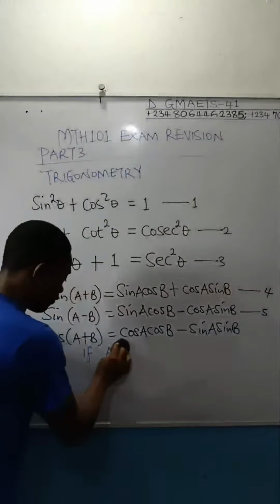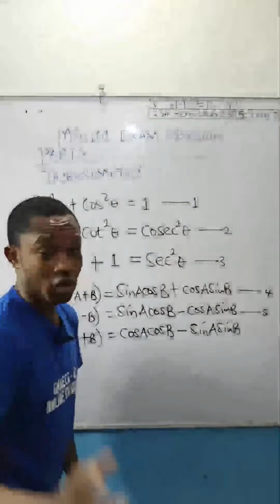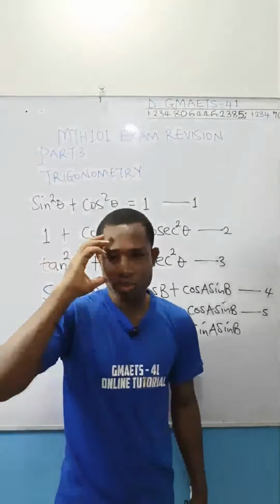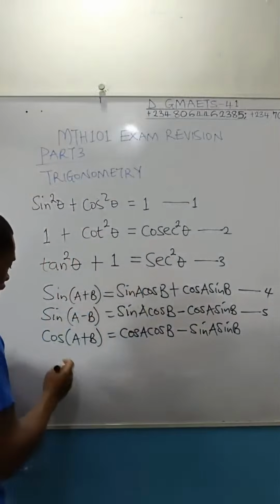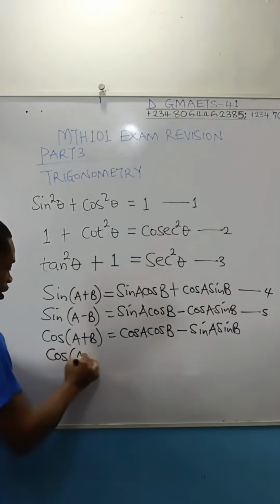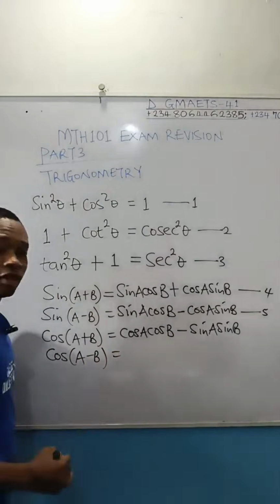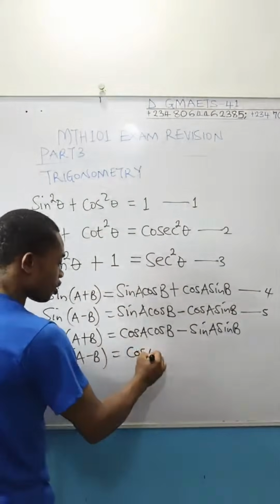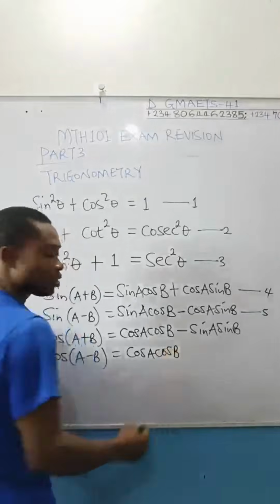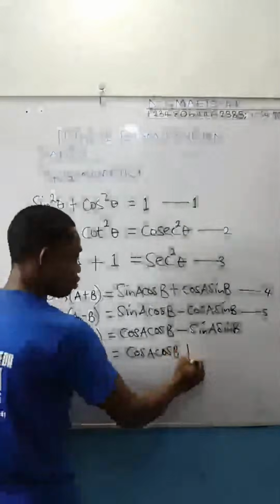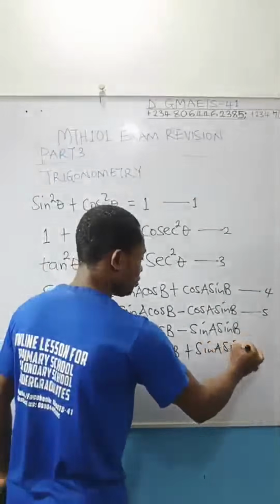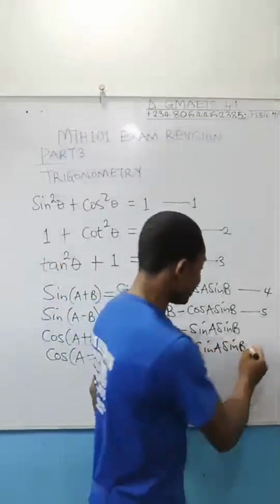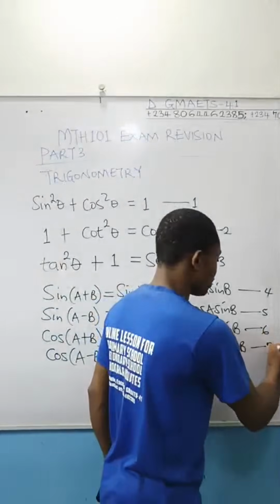Is it the third one or the fourth identity? Which, of course, is the last identity you should be aware of while preparing for trig. So let me give you this. Cos A minus B will now be, to follow the same format, cos A cos B. And then since you have minus here, the sign will be plus. And then you have sine A sine B. Take note of these identities. This is number 6 and this is number 7.